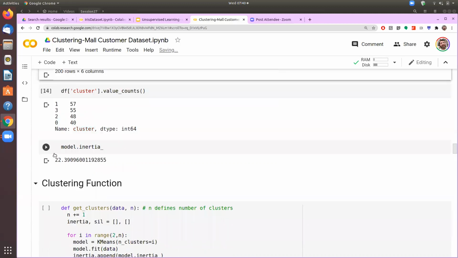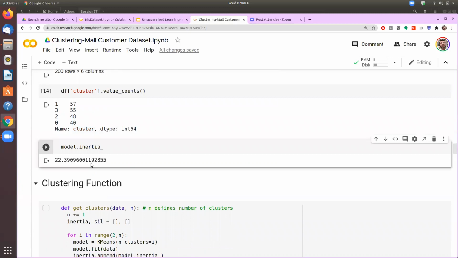And then we also compute the inertia of this model. It means the difference between the centroid of each of these clusters and the observations which belong to that cluster, the average of that is given here.